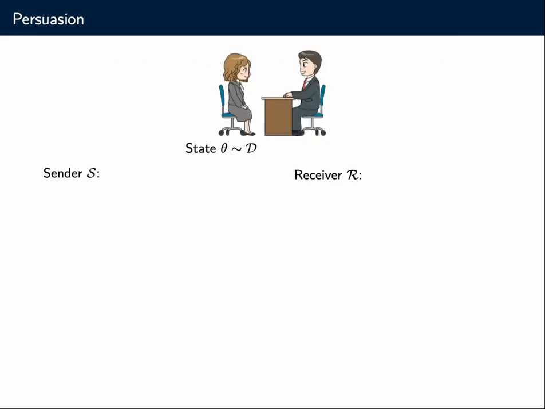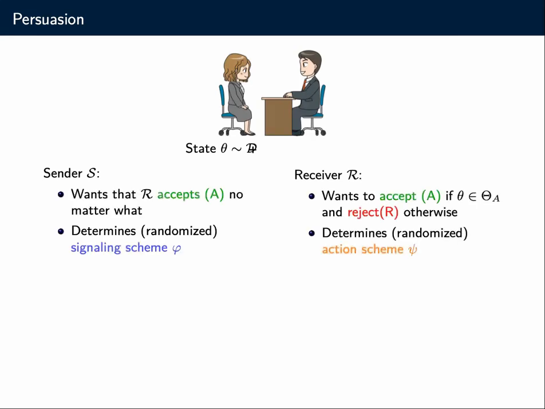The state of the world is drawn according to a given probability distribution D, and D is public knowledge for both agents. The sender wants the receiver to accept no matter what. And the receiver wants to make a correct decision, so he wants to accept if the state of the world is acceptable, and otherwise he wants to reject. Now, what do the agents do?